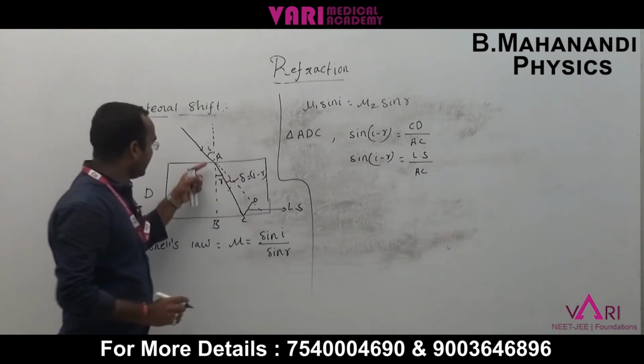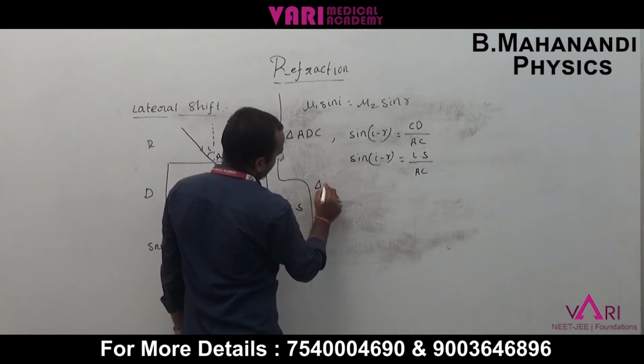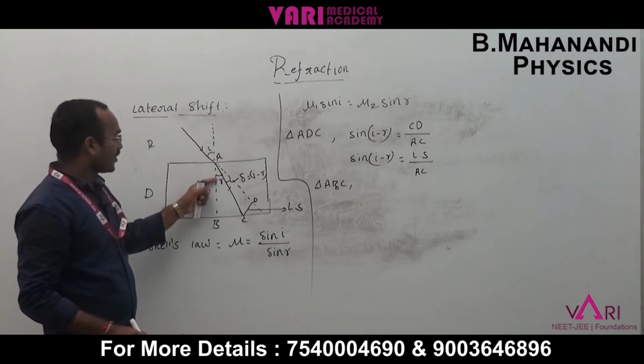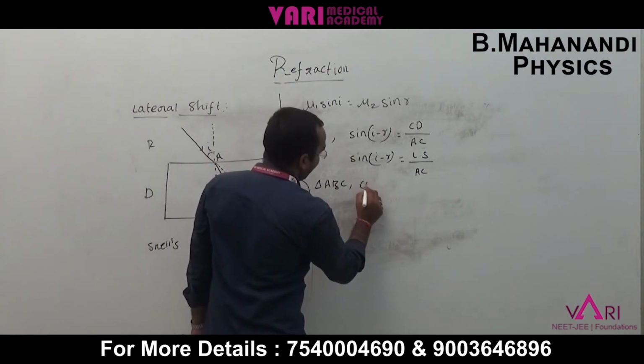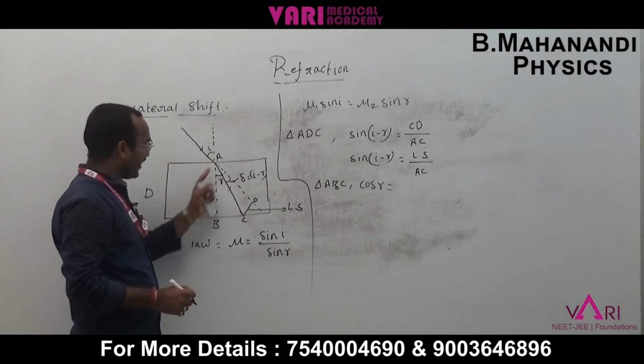Now triangle ABC. Cos R equals adjacent by hypotenuse.